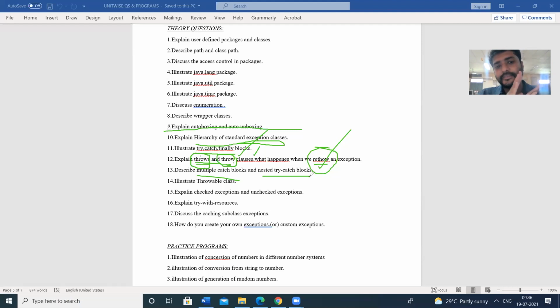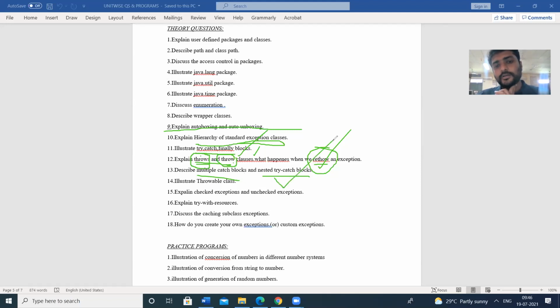These multiple catch blocks can be placed in a single catch block by using the Boolean OR operator.